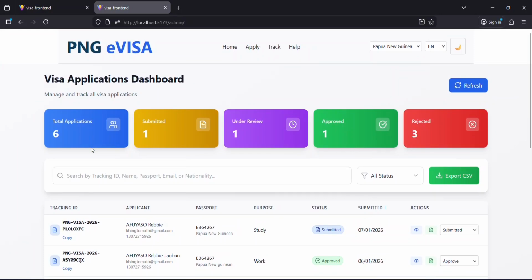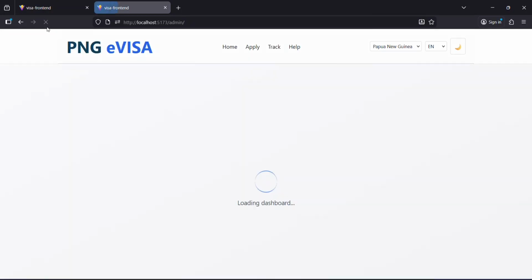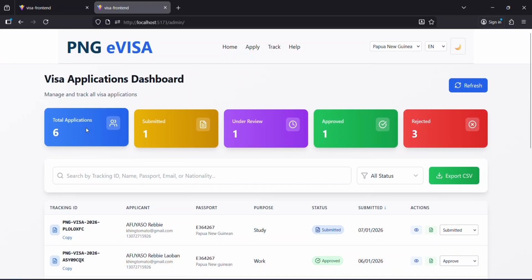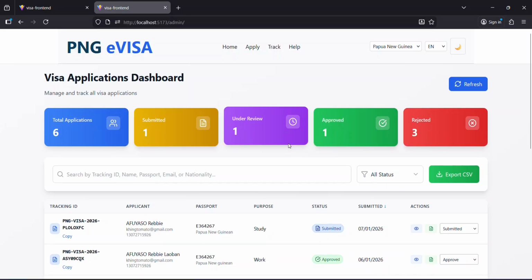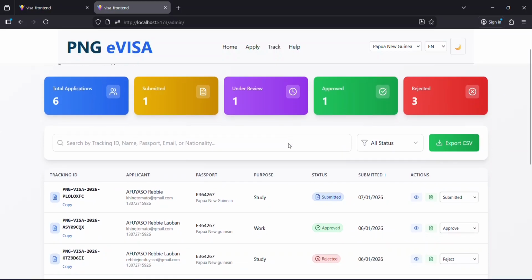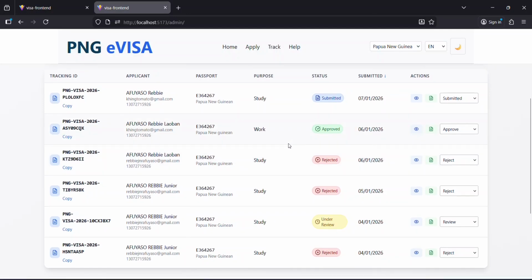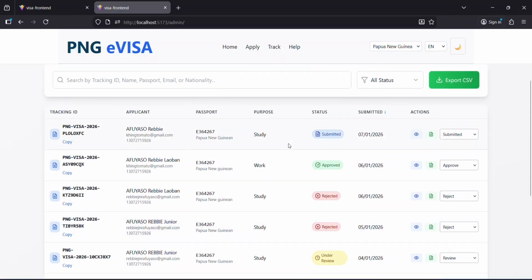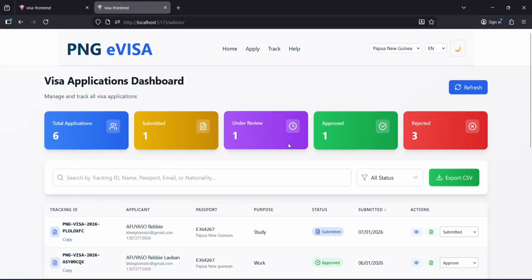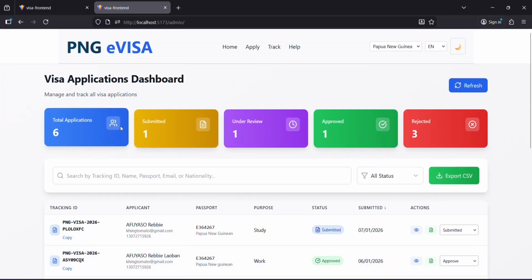It has all the summaries of total applications, and also visas submitted, visas that are under review, visas that are approved, and visas that are rejected. It has all the summary, and you can even sort them according to that summary. So these are some of the applications that I have already submitted when I was testing out the process.